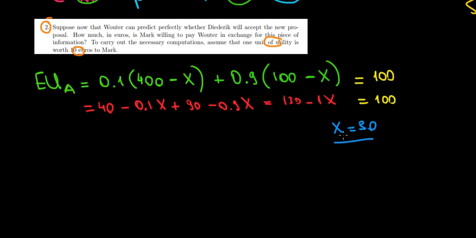So we're willing to pay 30 units of utility, but those units cost us money, and it's 10 euros for each. So that utility costs, in terms of euros, 30 units times 10 euros each, so that would be 300 euros that we are willing to pay. Hope this makes sense, and we are done.